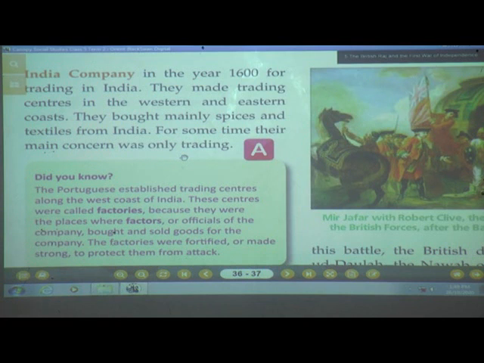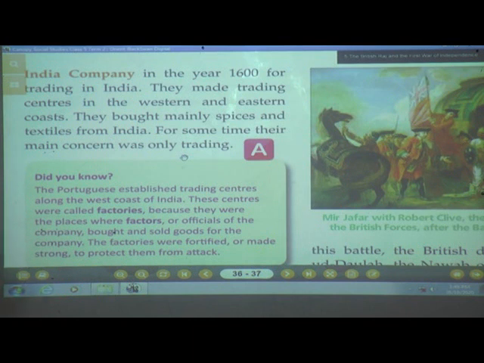Now they made trading centers on the western and eastern coast. These Britishers, being just traders, started their company in our country, but nobody stopped them from doing that. If the Indians had stopped them at that time, the country would not have been ruled for such a very long period.